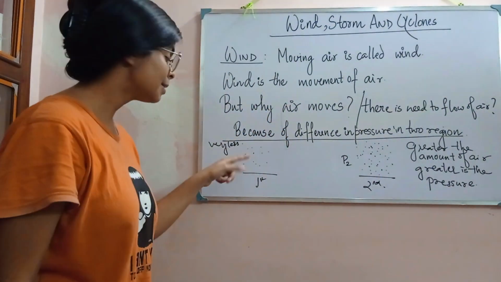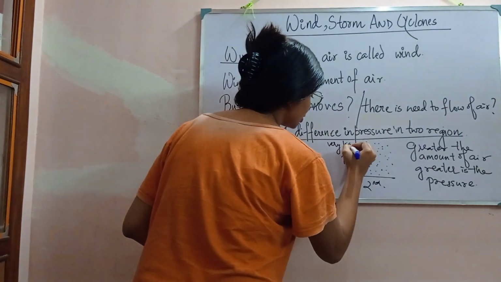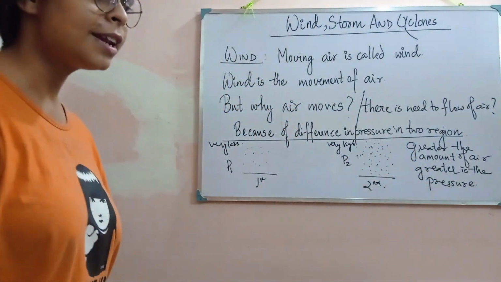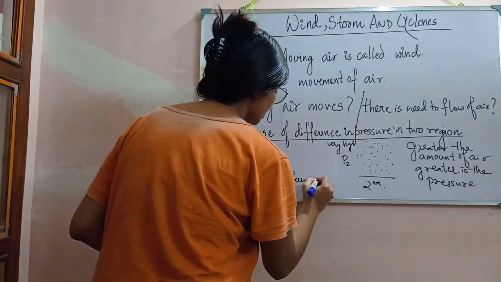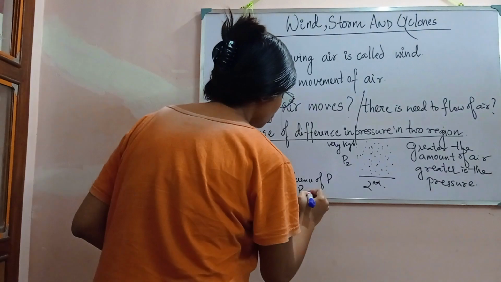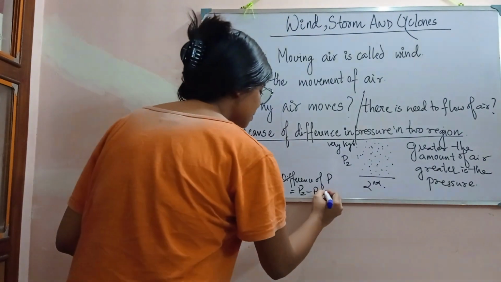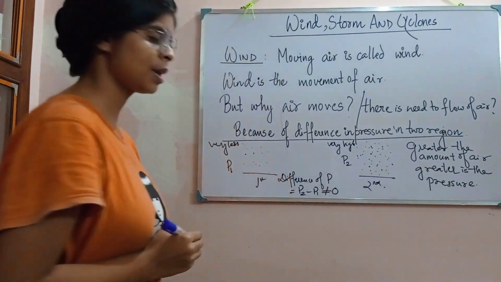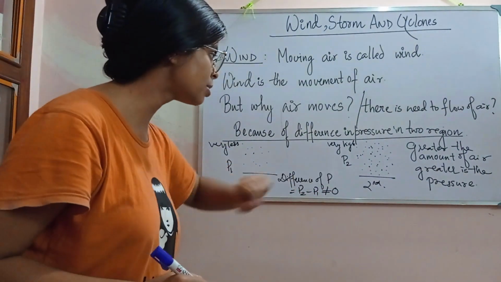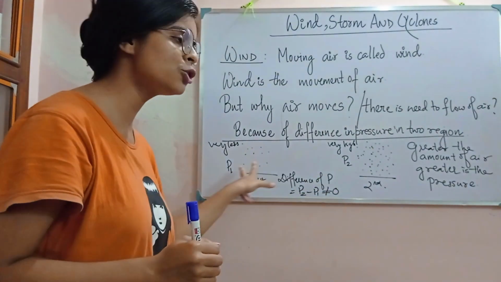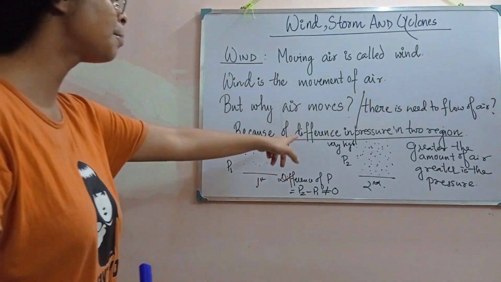The pressure over here is very less and the pressure over here is very high, because as you can see, the number of particles is very high. Now let's see. The difference of pressure will be P2 minus P1, and this amount will not be equal to 0, because we know the pressure is very less here and very high there. So the pressure difference will not be equal to 0.